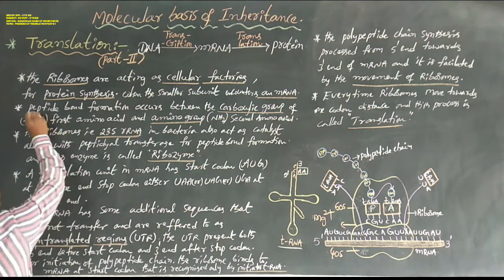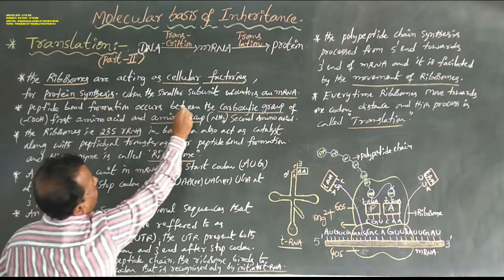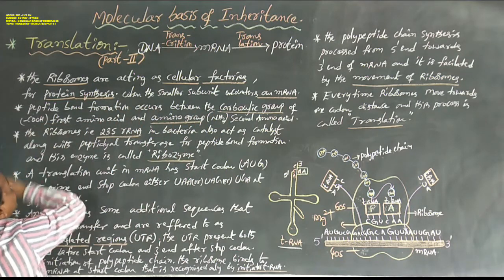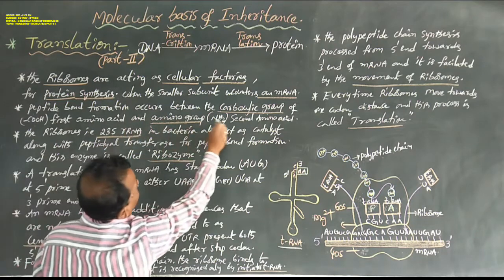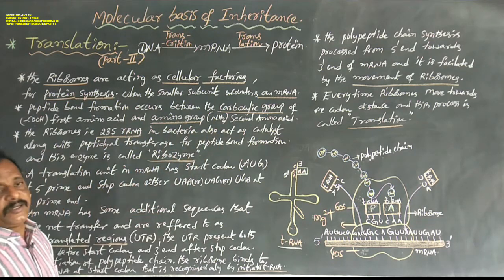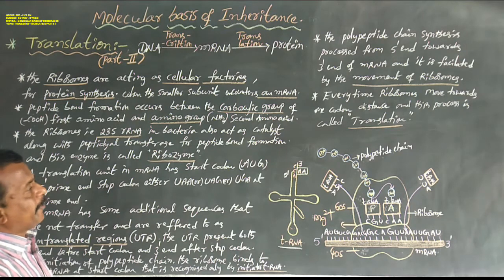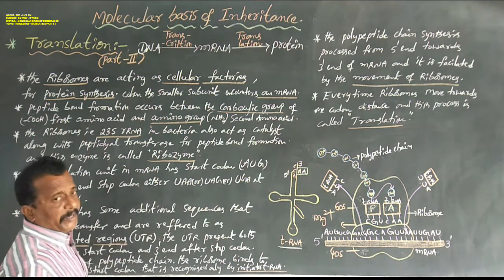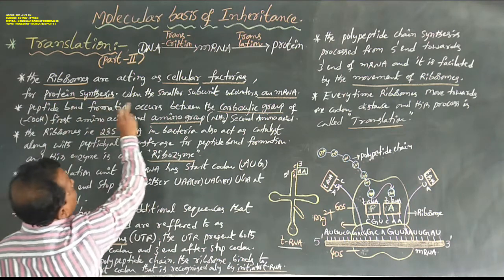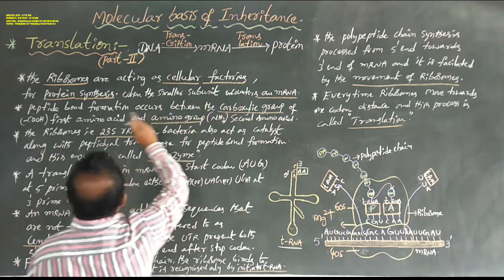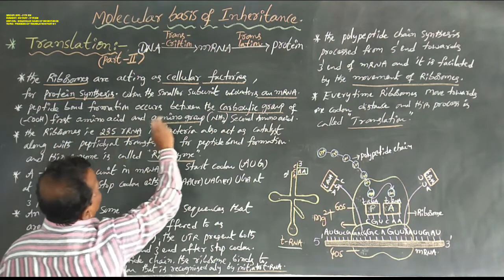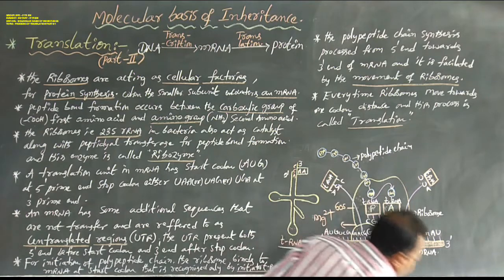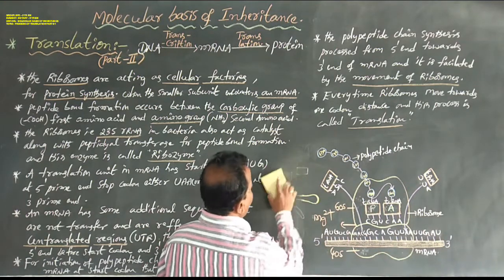Next, coming to peptide bond formation: it occurs between the carboxyl group, that is COOH, of the first amino acid and the amino group of the second amino acid. So how is the peptide bond formed? Peptide bond formation occurs between the carboxyl group of the first amino acid and the amino group of the second amino acid.